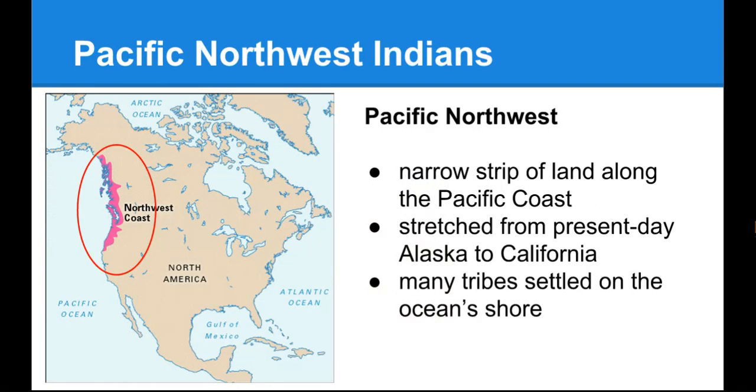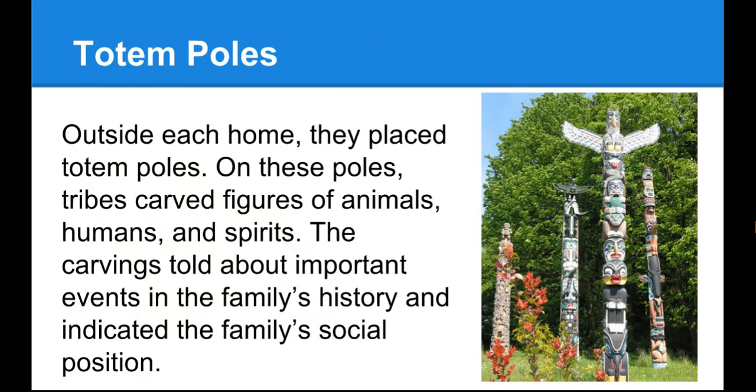Now let's look at the Pacific Northwest Indians. They lived on a narrow strip of land along the Pacific coast. It stretched from present-day Alaska to California. Many tribes settled on the ocean shore. This area received heavy rainfall most of the year and was home to many different kinds of fish and animals. Tribes used wood from the forest around them to build their homes.